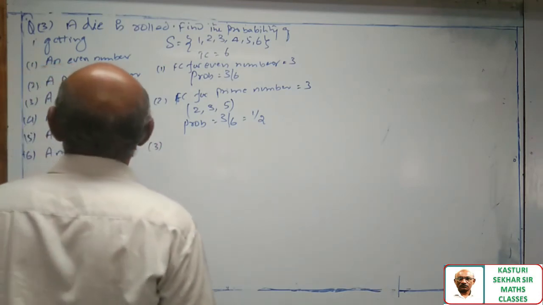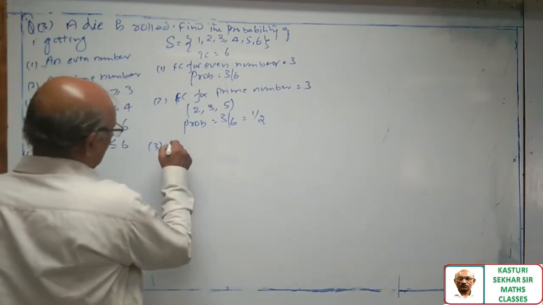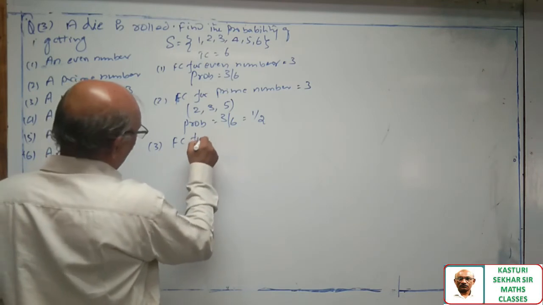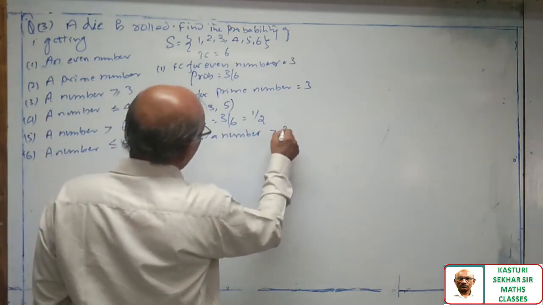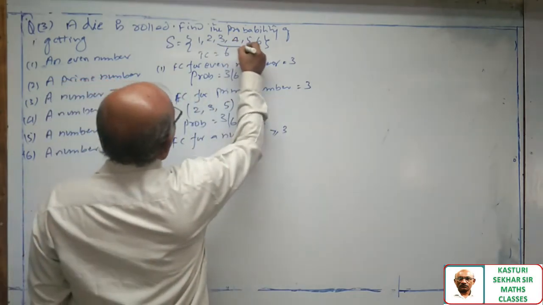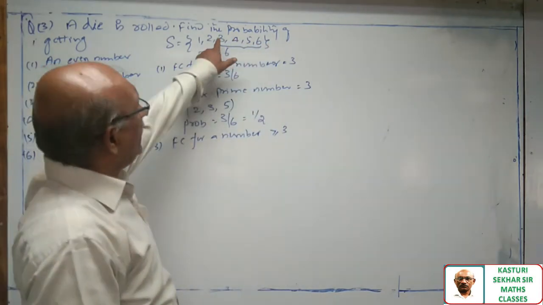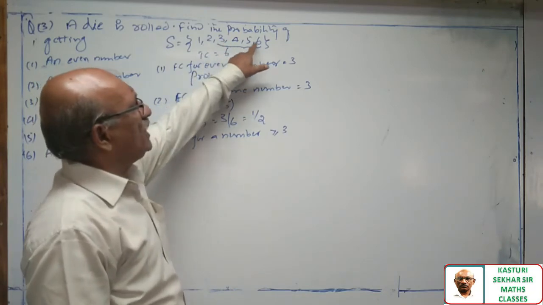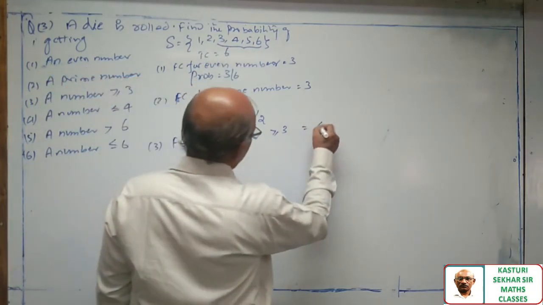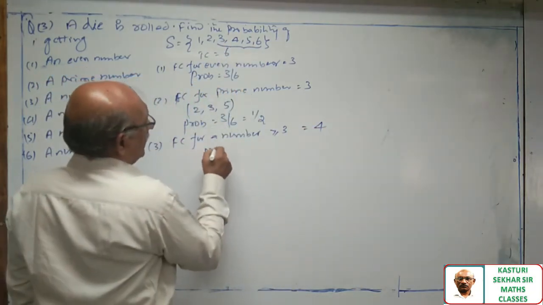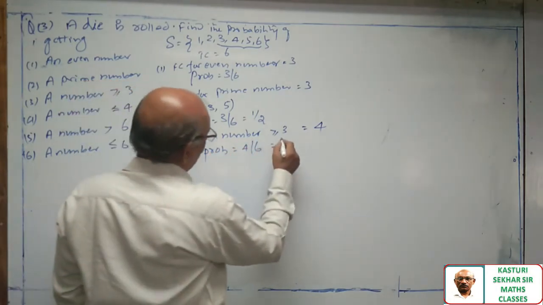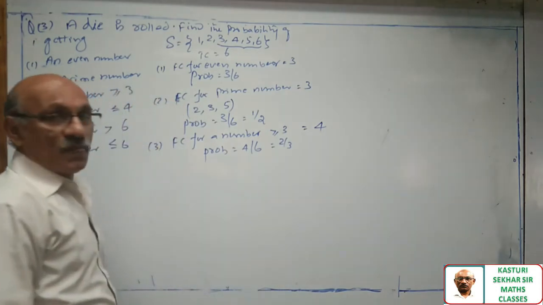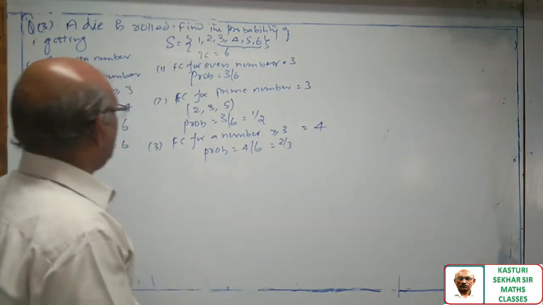Question number 3. Favorable cases for a number greater than or equal to 3, that is 3 or more than 3. 3, 4, 5, 6, so 4 cases are there. So probability is equal to 4 by 6. This is equal to 2 by 3.